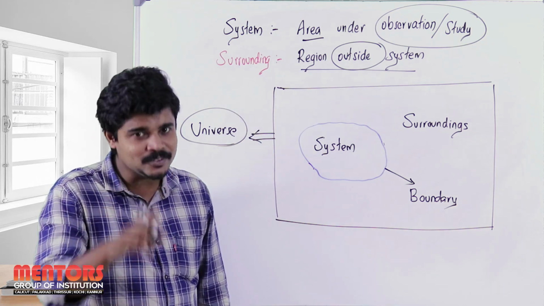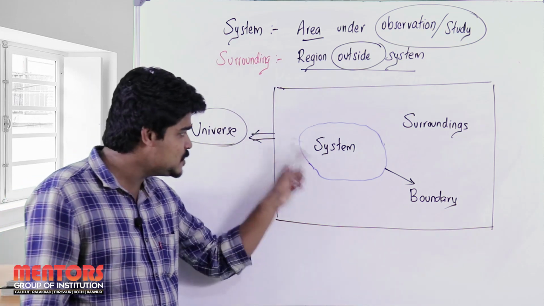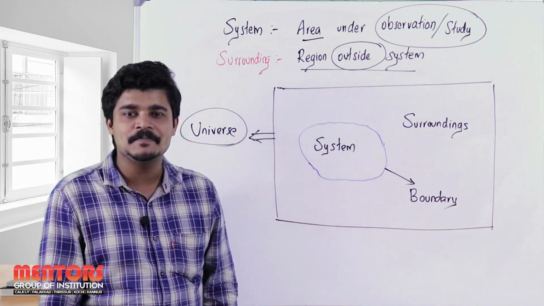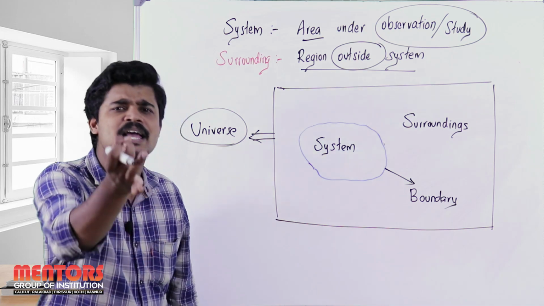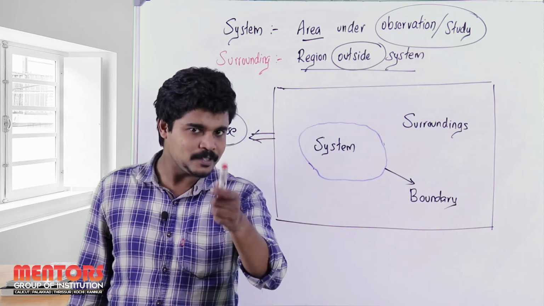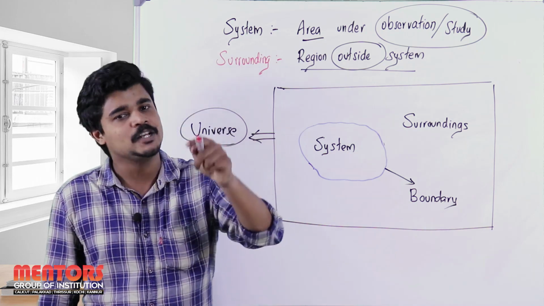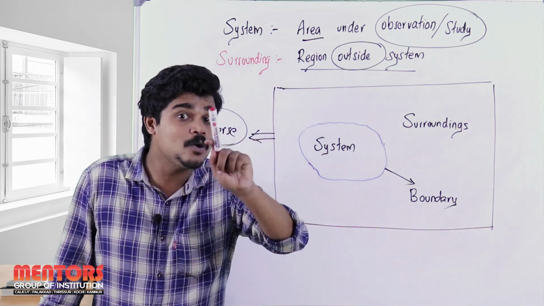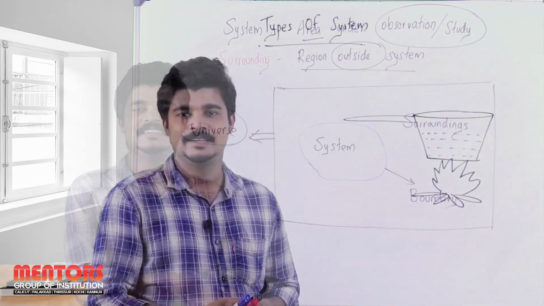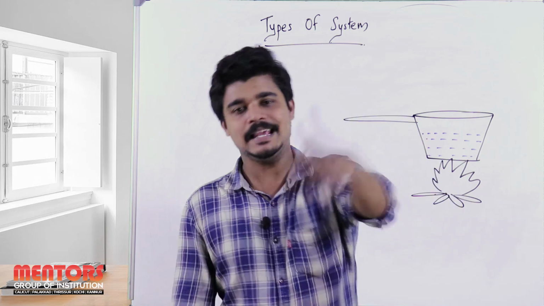But still we have one more thing remaining. Firstly, we have to now define the system and its types. So let's see what the system is and how the system can be classified, with the example of a simple teapot. Now I am making tea for you. Let me explain what happens to the three types of system along with the transfer of mass and energy, with a simple example. We have discussed the system, boundary, surroundings, universe. Now comes a real life example.